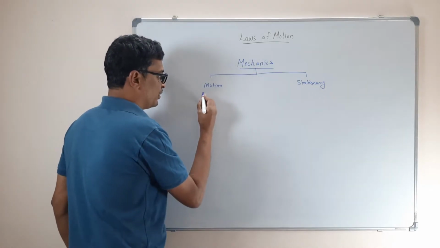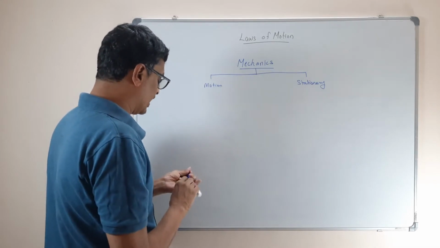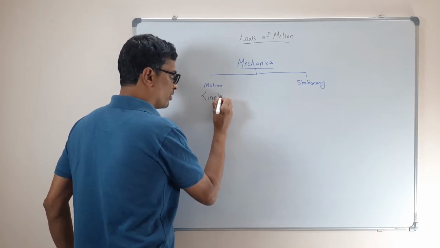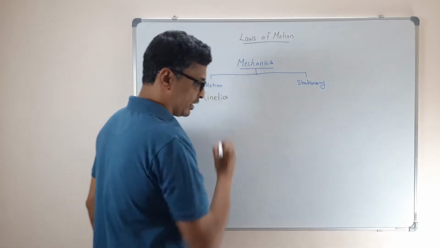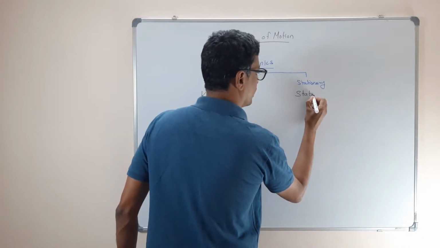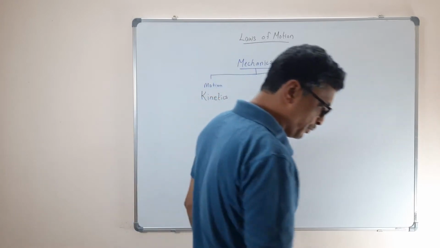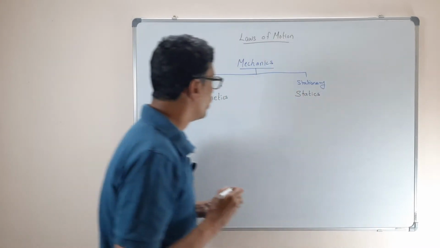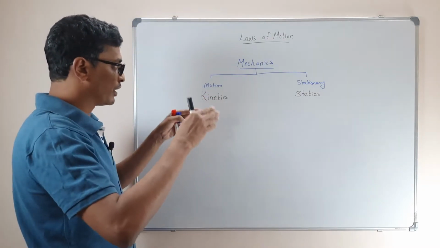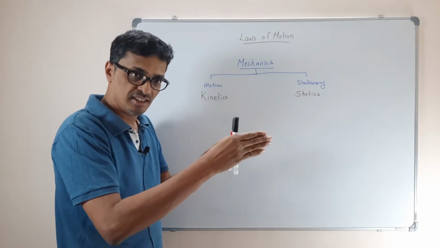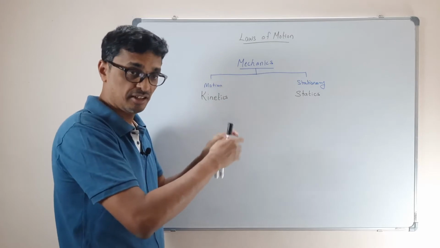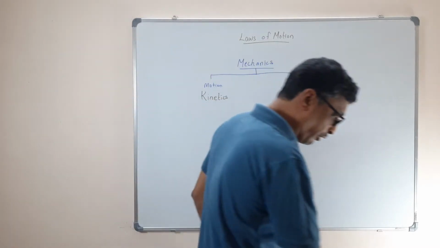When it's motion, you call that kinetics, and this one statics. So when you study a body which is in motion, that is called kinetics. When you want to study the object which is stationary, that is statics.